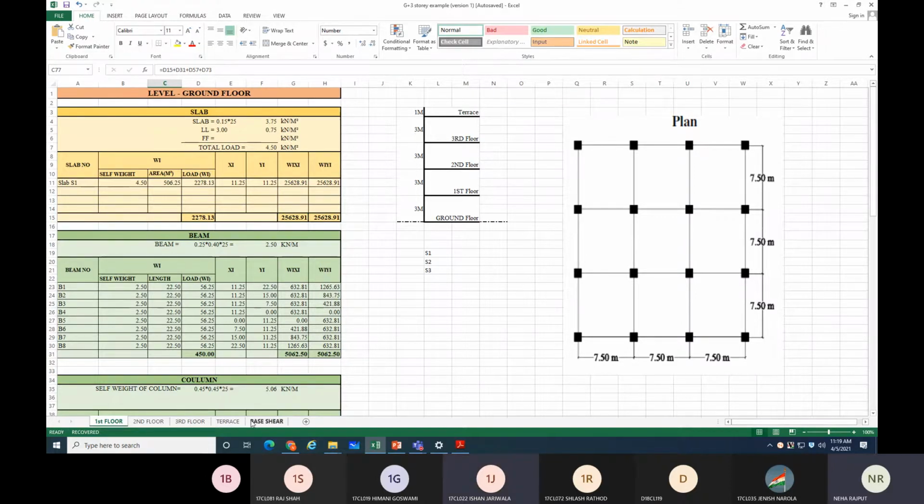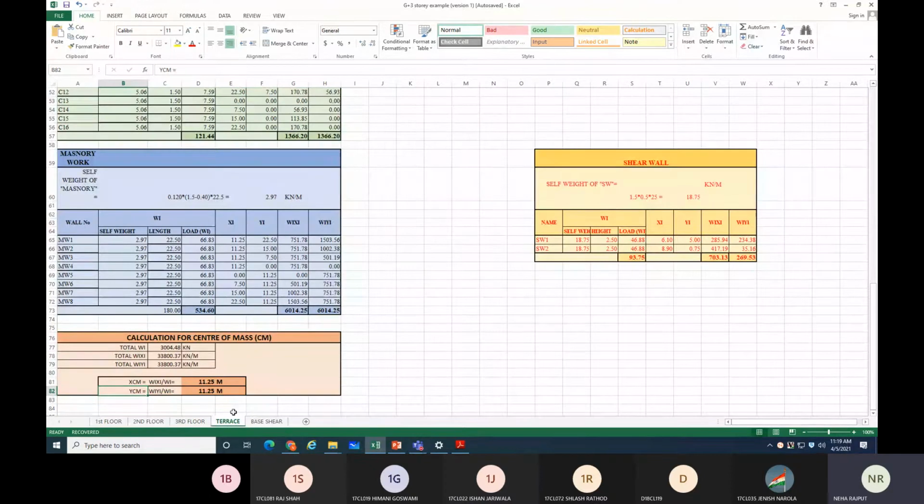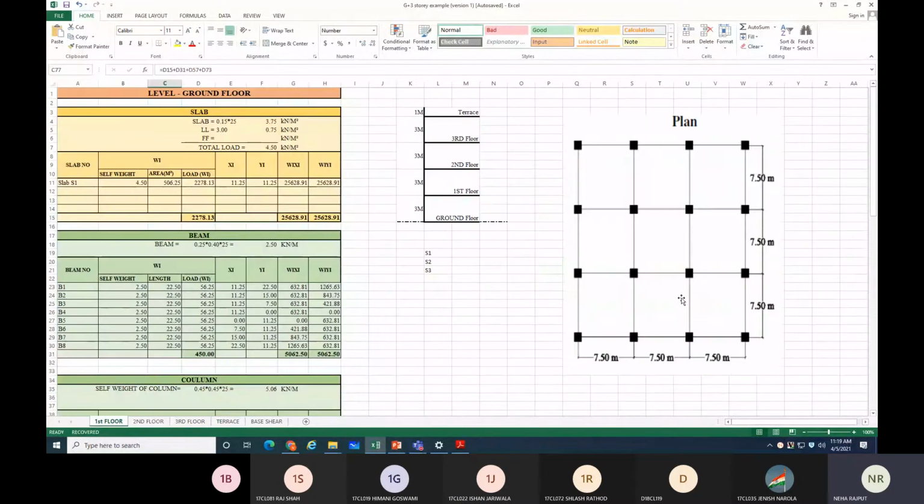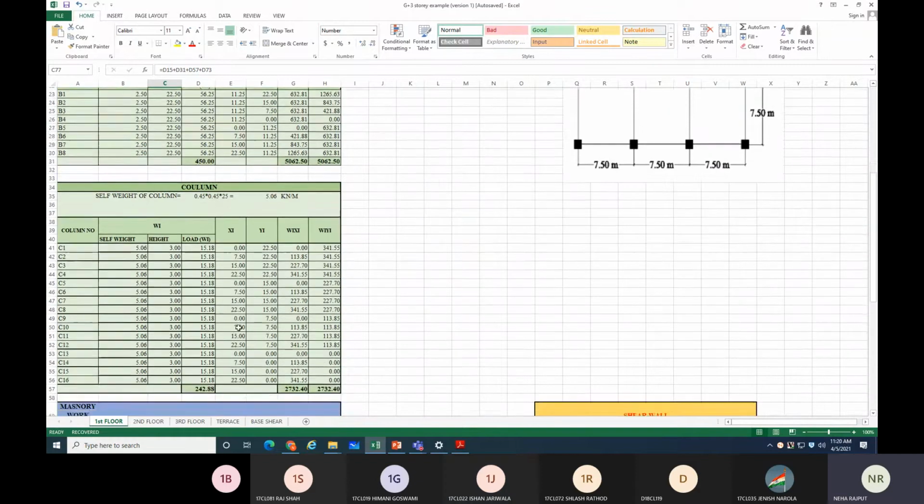Right. So by changing this also you won't get any difference in your center of mass, because that value depends on how you have placed your beam, column and slab throughout the building height. So if it is same, then at each and every floor your center of mass will remain same, right? Yes ma'am, got it. Okay. So this way you can find center of mass by making this type of table.